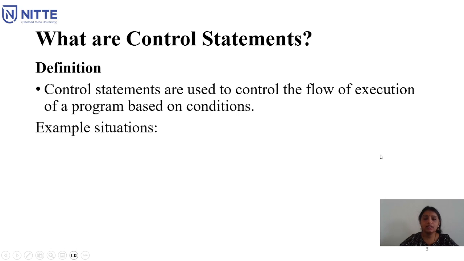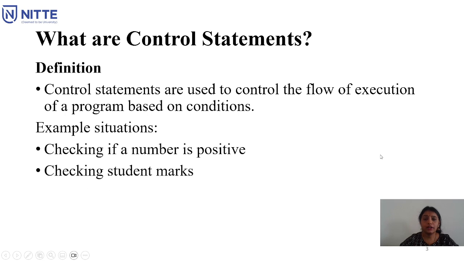For example, in a simple situation, if you take a number given by the user, the condition is to check whether the number is positive or negative. Another example is to check a student's marks, to categorize students into distinction, first class, second class, or the failed category.